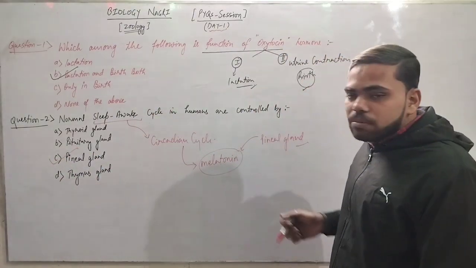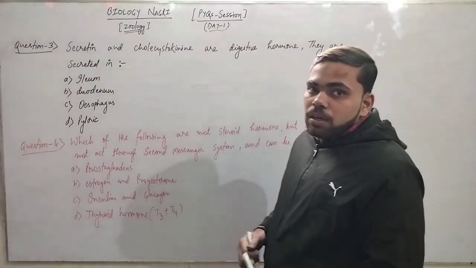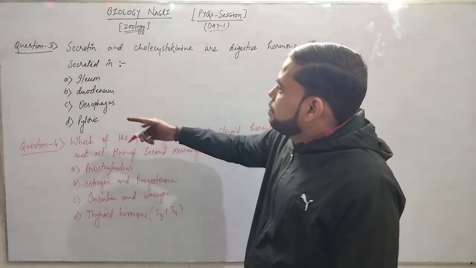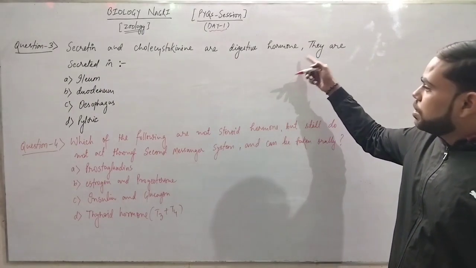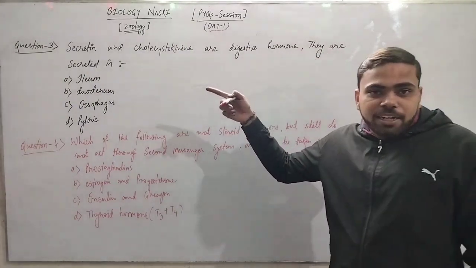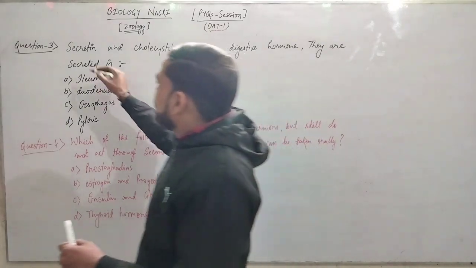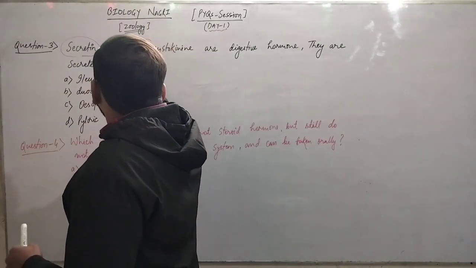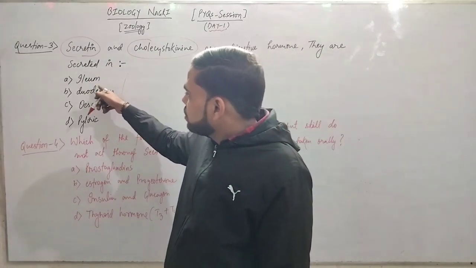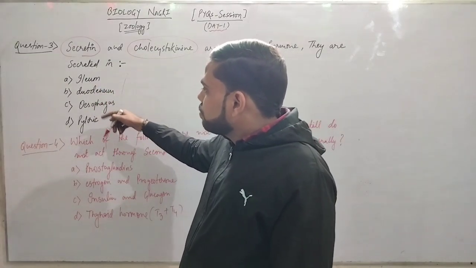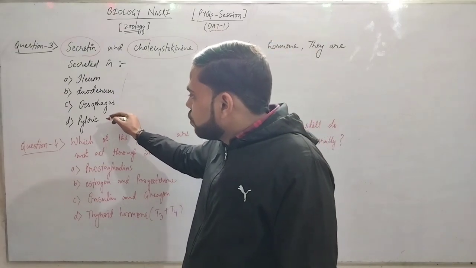Now it's time for question number 3. Secretin and cholecystokinin are digestive hormones. They are secreted in. It means the question is asking by which of these options these 2 hormones are secreted. So first ileum, second duodenum, third esophagus, fourth pylorus.